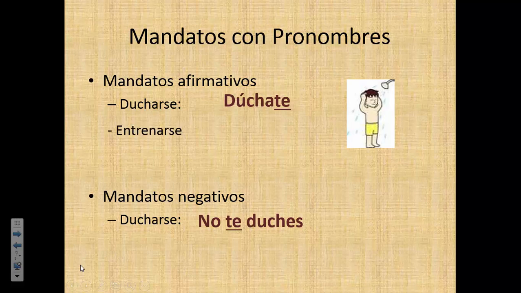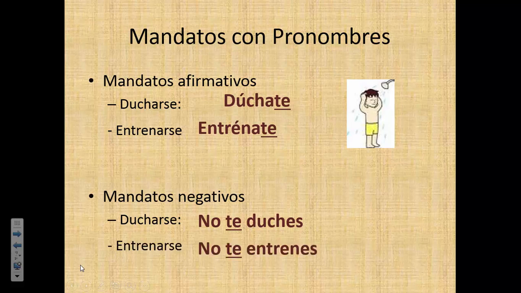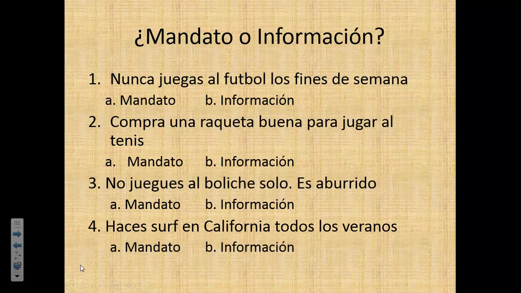Please write these on your note guide. For entrenarse, which is the verb to train, you would say, entrénate. For negative commands, you would say, no te entrenes. So just remember, for positive commands, the te attaches to the end, and if it's negative, it goes before the conjugated verb. So let's practice right now.